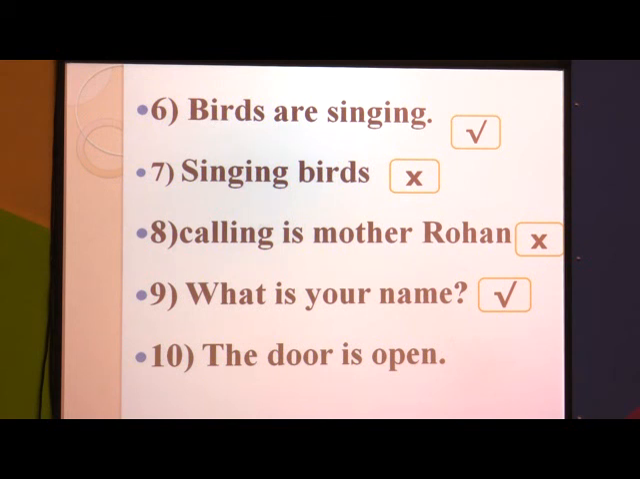Tenth one is "the door is open." Here this is also a group of words that makes sense. So it is a complete sentence, or we can say it is a meaningful sentence. I hope you copy these answers. Once again I am going to go through the same questions.